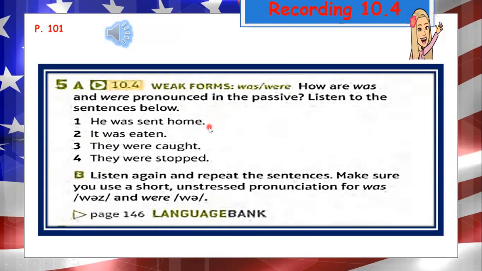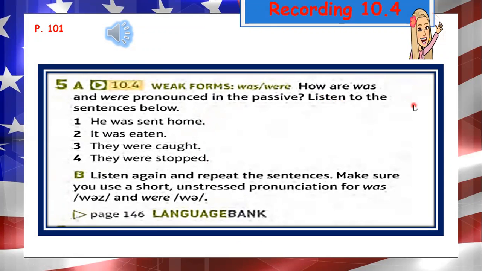Unit 10. Recording S10.4. 1, He was sent home. 2, It was eaten. 3, They were caught. 4, They were stopped.